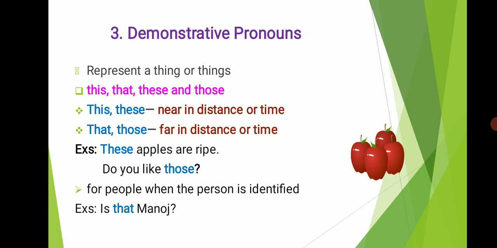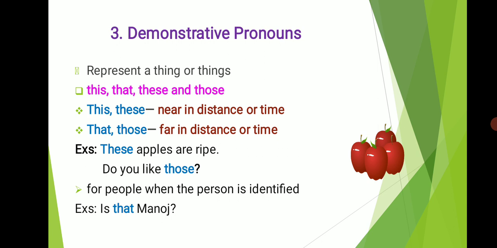Now we are moving on to the next type, that is demonstrative pronouns. Demonstrative pronouns are used to represent a thing or things. Demonstrative pronouns are this, that, these and those. Of these demonstrative pronouns, this and these are used to refer to things or objects that are near in distance or time. That and those refer to objects or things that are far in distance or time.